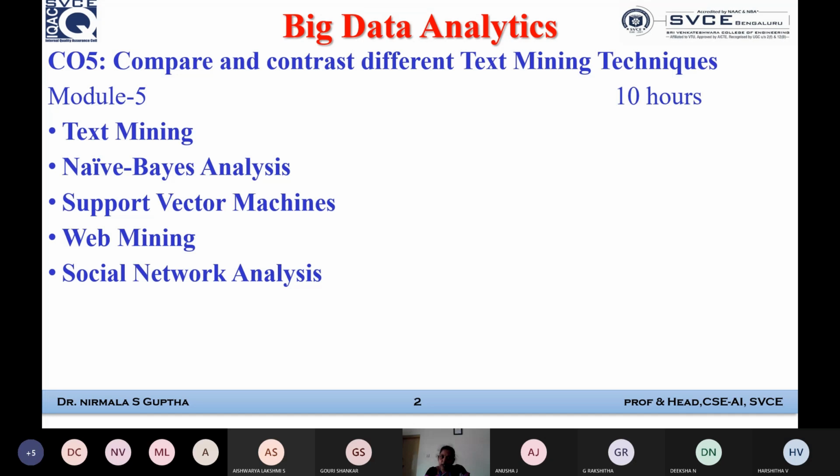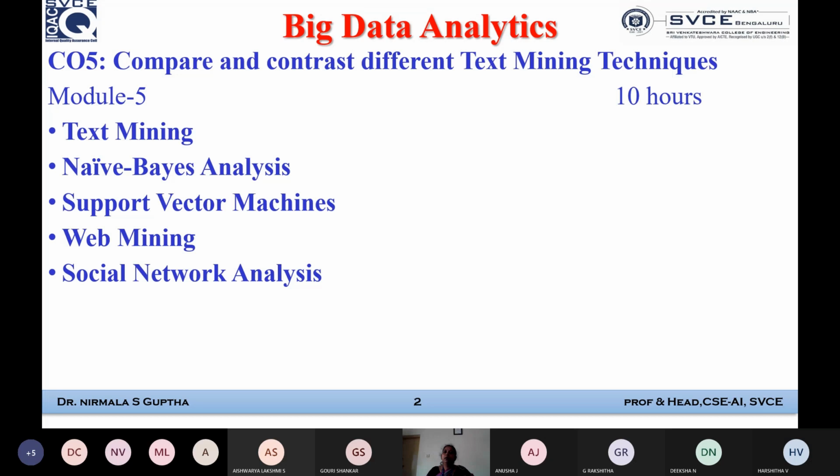Initially we need to understand the learning objective, or what these topics are supposed to deal with in this particular module. So far we were learning about different algorithms, different supervised and unsupervised techniques. Now we are supposed to learn about 5 more topics.